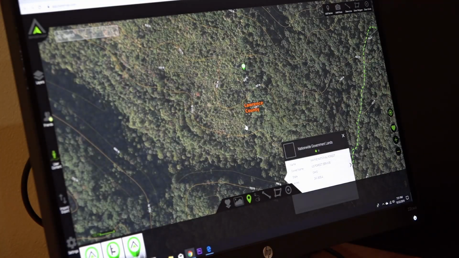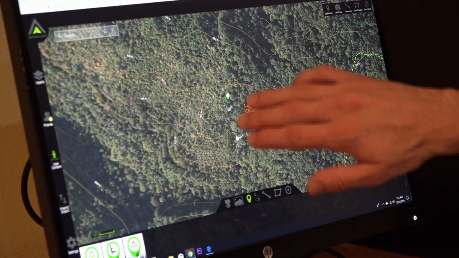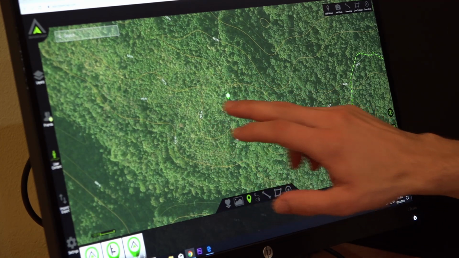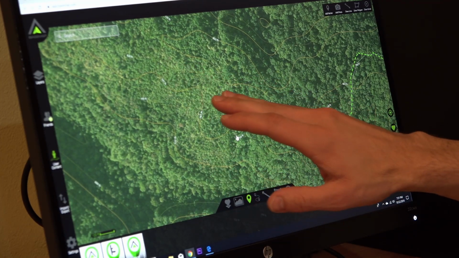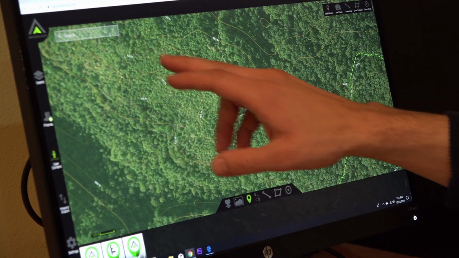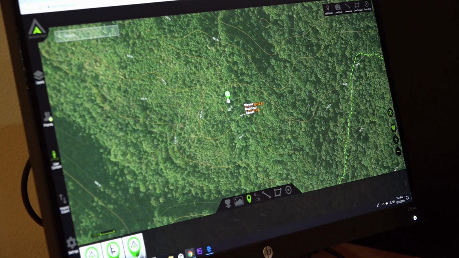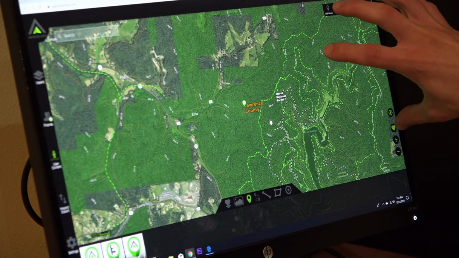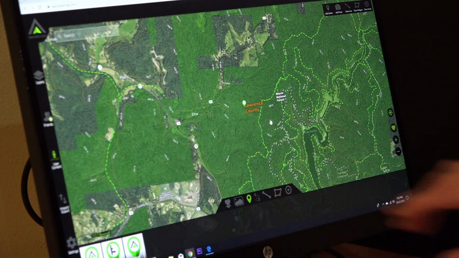So let's zoom in. We see here, right here is that transition line, and then right across here, right where that spur comes out, deer like to hug. Sometimes they like to hug on the high hillside of those spurs if it's a travel corridor like that. So that's where I want to put that tree stand. Now there is a hiking trail over here. It's not terribly far away, but I don't think that's going to impact the deer movement on this location right here. Yeah, there's a lot of hiking activity over this way, so let's explore over here.